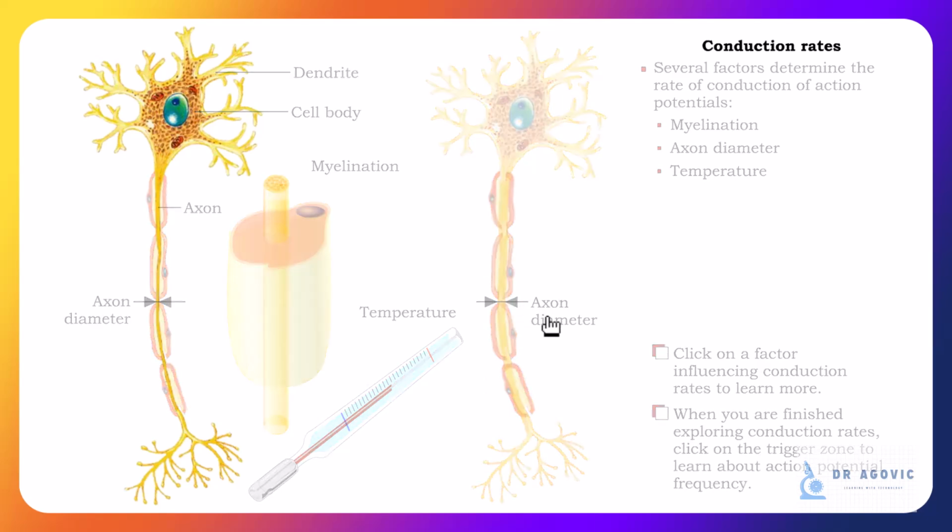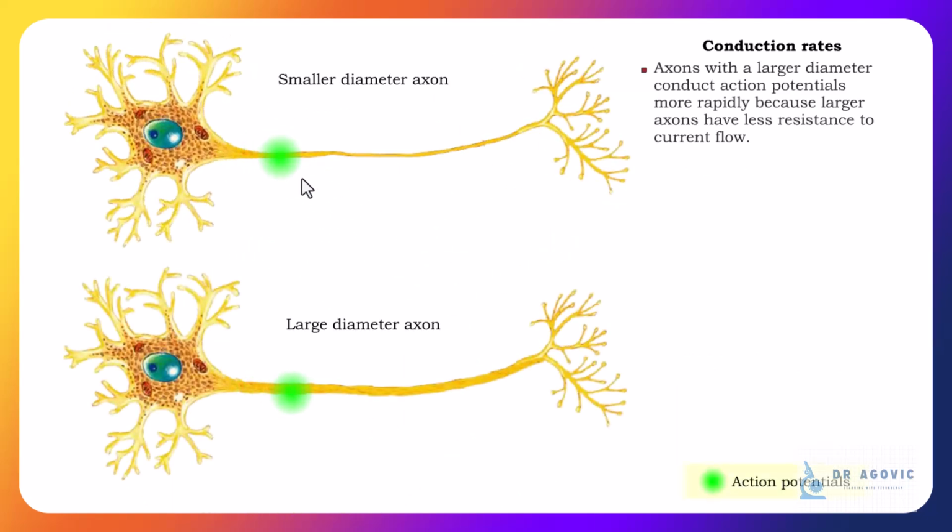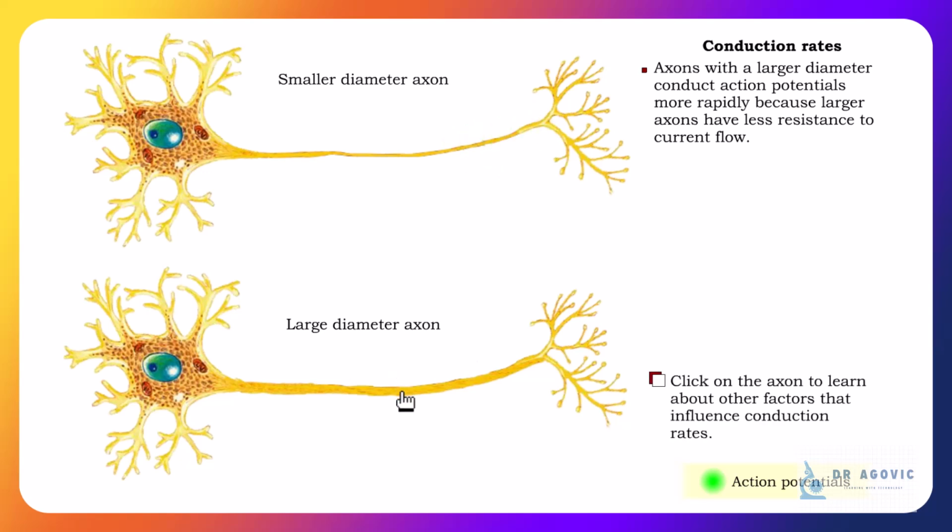The diameter of axons. A larger diameter axon conducts action potentials more rapidly than smaller diameter axons. This is because there is less resistance to carrying a charge in larger axons.